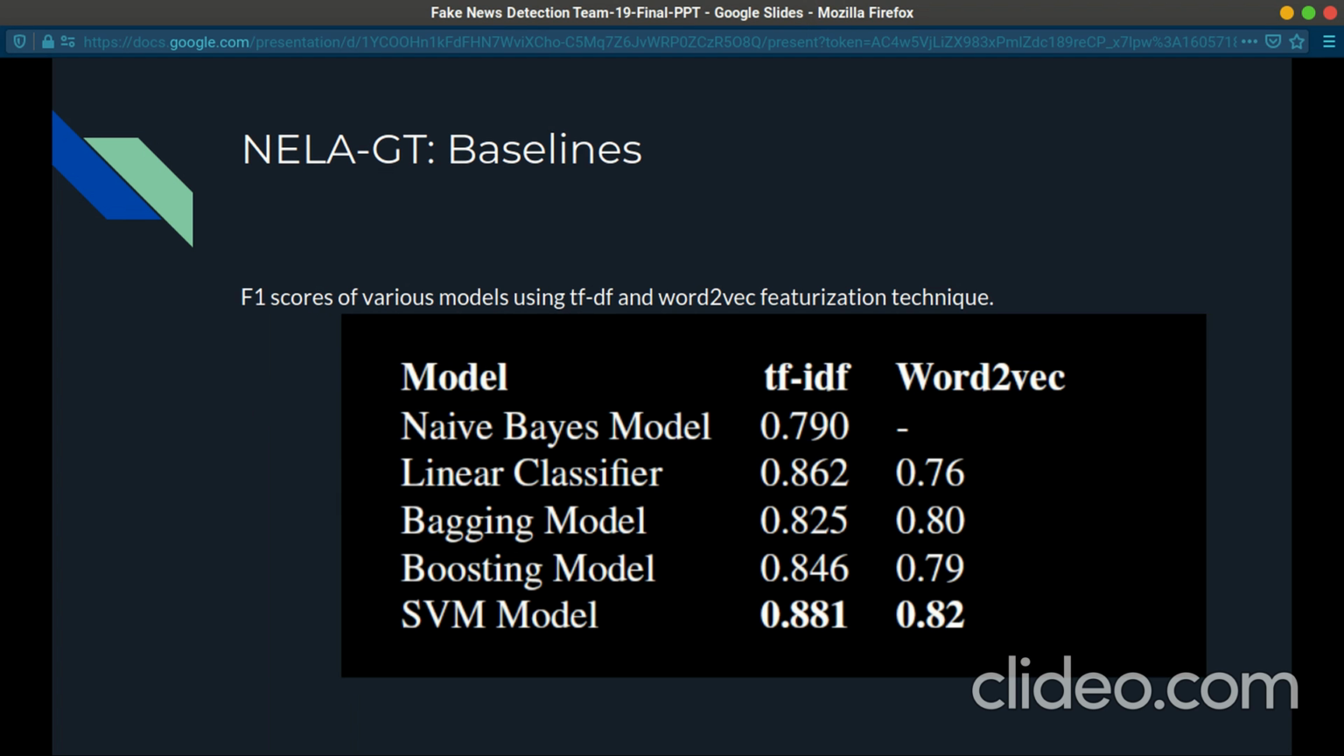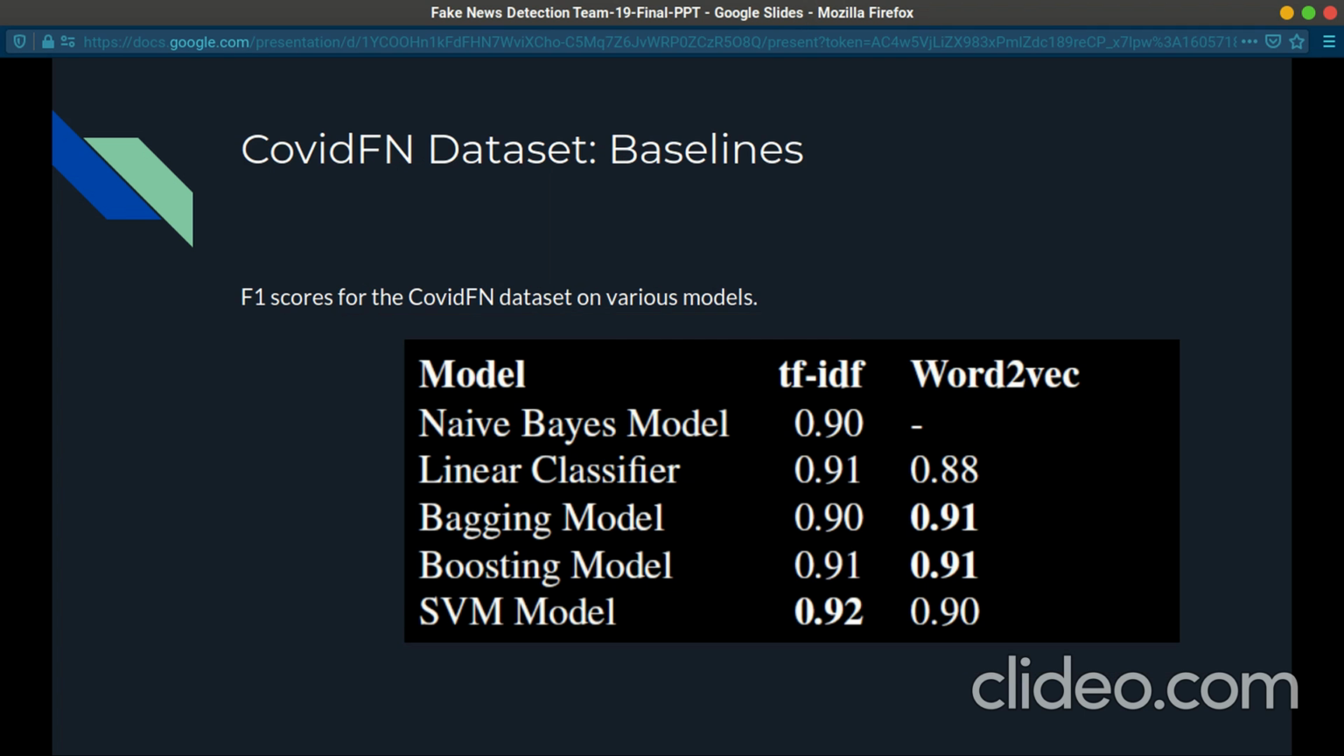These are the results of the baseline models on the NELA-GT dataset. We can see that for the TF-IDF models, we got the best results with the SVM model, and for the word2vec models as well. We see that the TF-IDF model outperforms the word2vec model. For the COVID fake news dataset, again we get the best results for TF-IDF with SVM, but for word2vec, bagging and boosting give the same result.